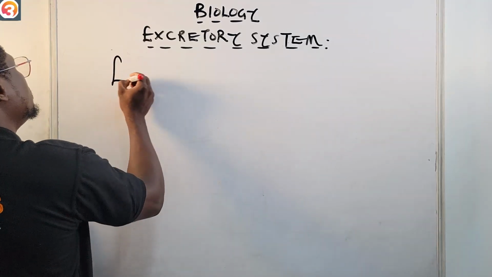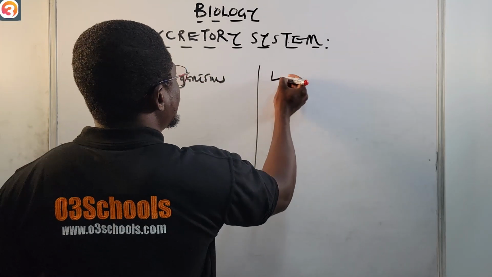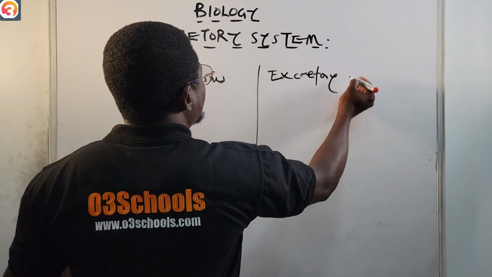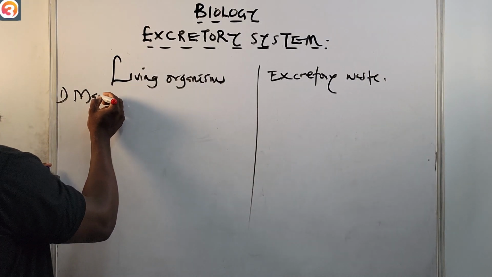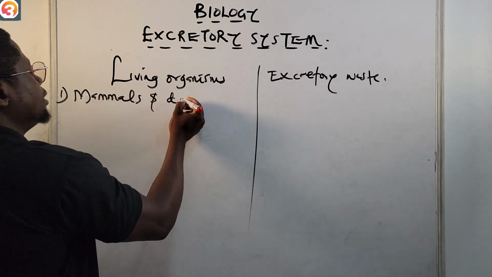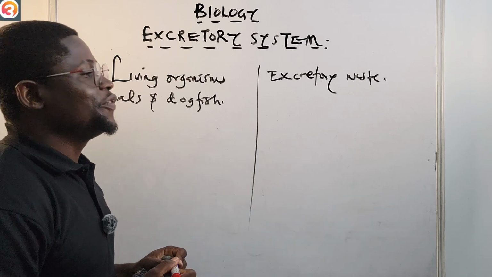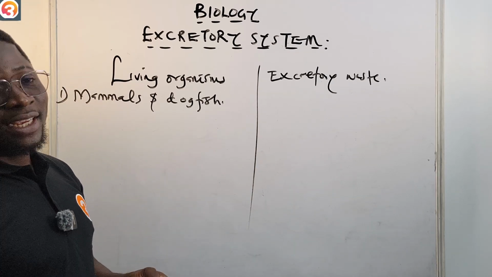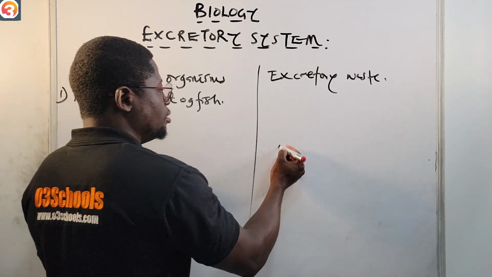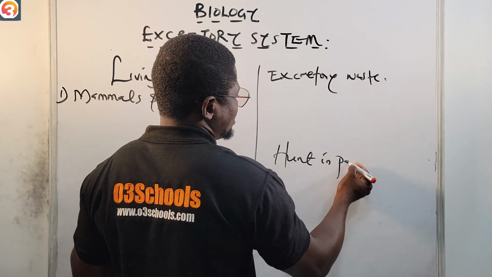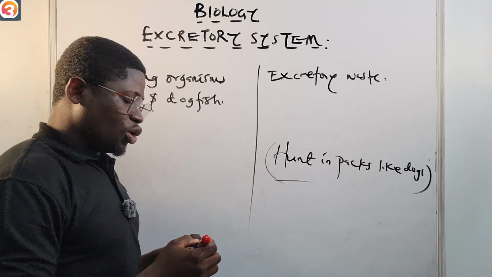Living organisms, then we'll talk about their excretory waste. We begin with number 1, mammals and dogfish. You know what a dogfish is, right? A dogfish is a species of shark. The reason they're called dogfish is because they hunt in packs like dogs. So that's why we call them dogfish.